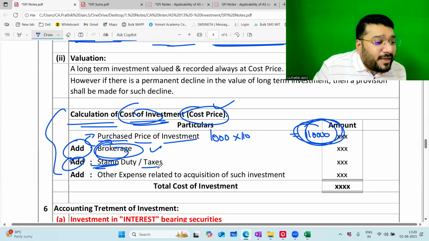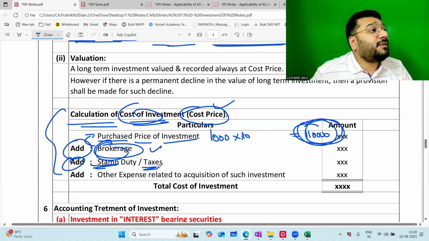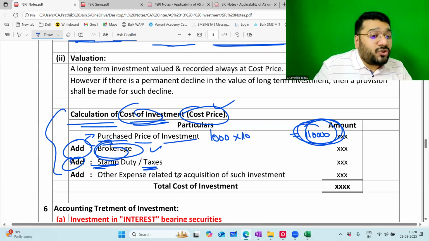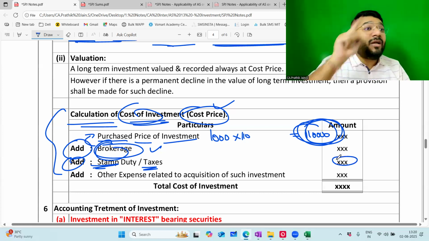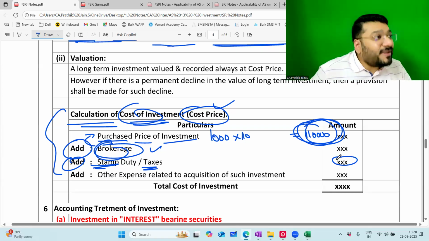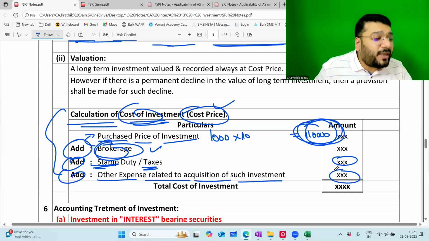Add stamp duty and taxes. On the shares that you buy and sell, you have the taxes. So that tax also you are supposed to add, because these are non-refundable in nature. So this will get added to your cost. If I'm getting a refund, then you can book it as input. Otherwise, you have to add it to the cost of the investment. Plus, if there are any other expenses of the acquisition of such investment, that also you can record.